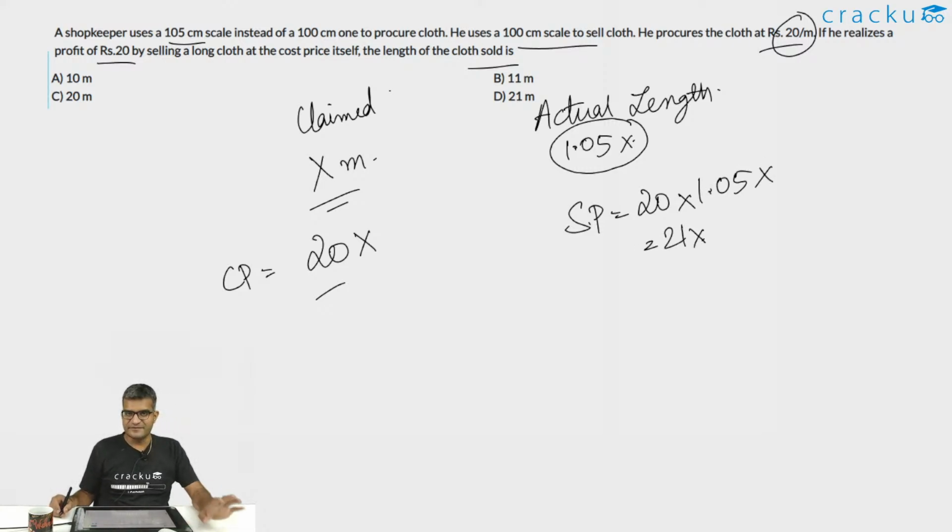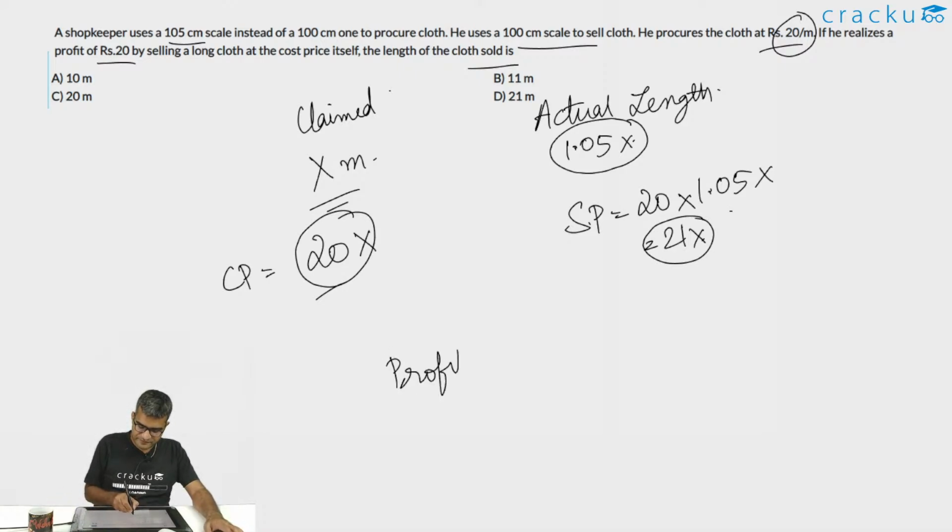This is where he is actually making a profit. He bought for 20x and he is selling for 21x. So the profit that he is going to get is equal to x. This we are told is 20 rupees. This is the profit that he made.